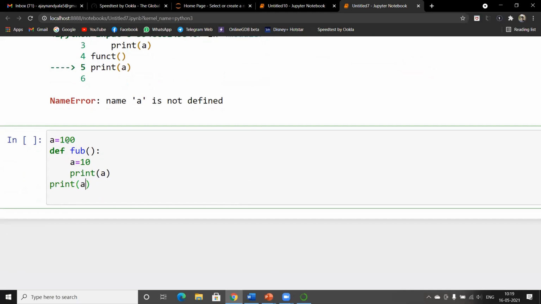Let's see another example. I have declared a global variable a is equal to 100. Someone says the screen is not sharing. Guys, my screen is sharing.